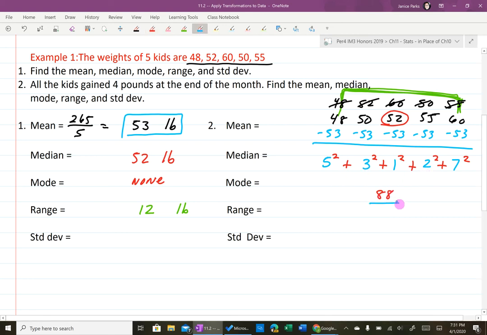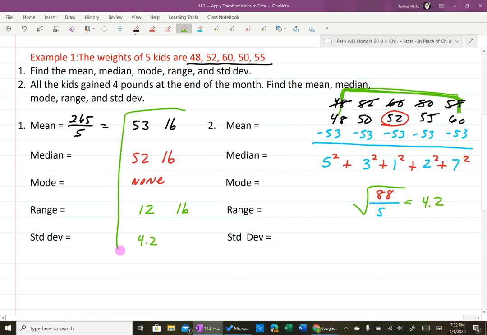You need to divide that by however many numbers there are, which there are 5. And then you also have to take the square root of that. So that gives you about 4.2. So that's the standard deviation. Okay, so this is our first set of answers.